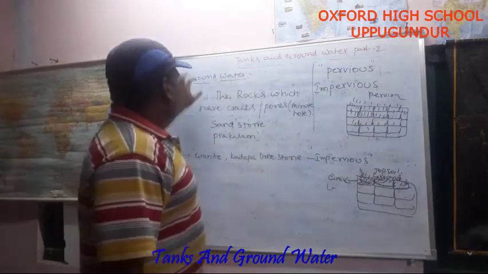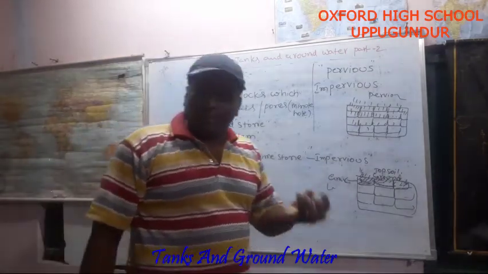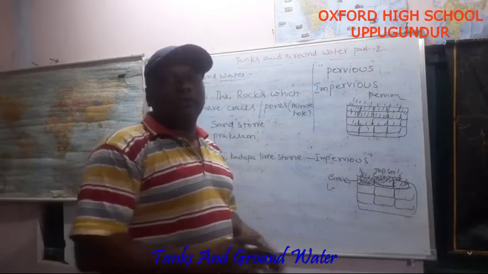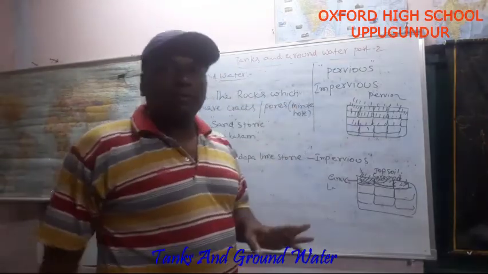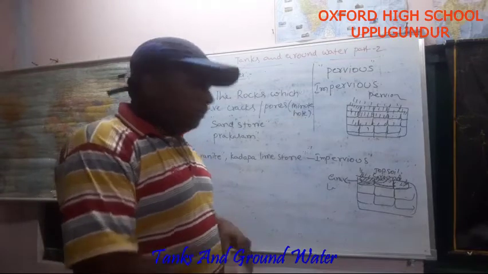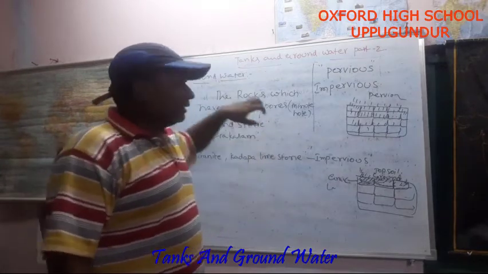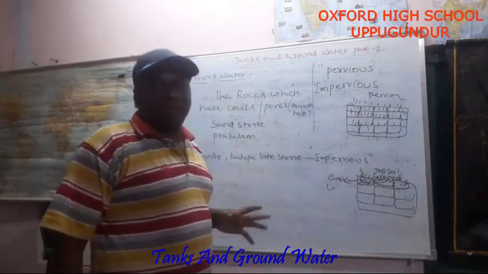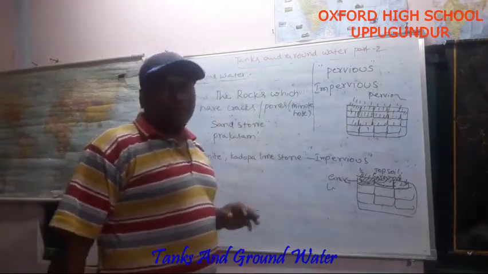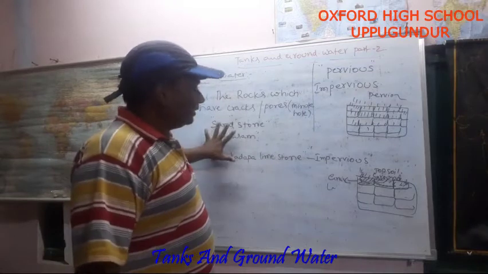Now we are discussing groundwater. If groundwater is in excess, then that village will get more water. If groundwater levels are high, that village's people will get groundwater even in the summer period. It depends on the rocks. If that area contains impervious rocks, they have very little water. If that area contains pervious rocks, then automatically they have excessive water. Do you understand these differences?